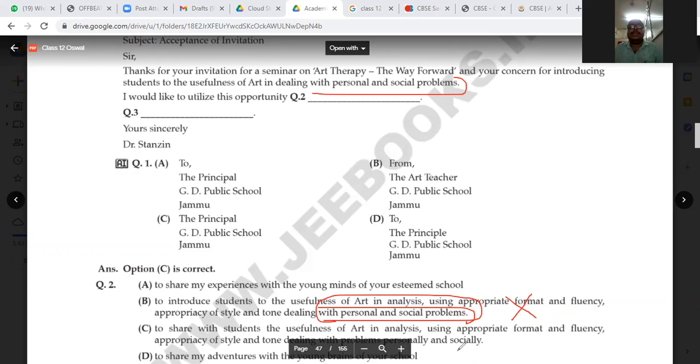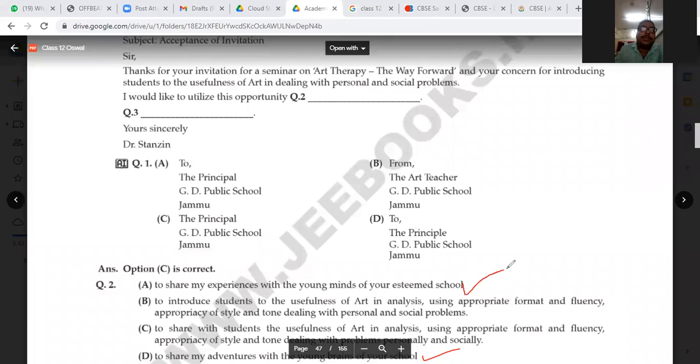As well as here in option C: personally, socially, tone, dealing with the problem of personal and social. It has also already been given, and we should avoid extra things, so we will not be taking this. Two of the options we are not going to take. The other one says to share my adventure. They have not asked you to share the adventure. They have not invited you to share the adventure.